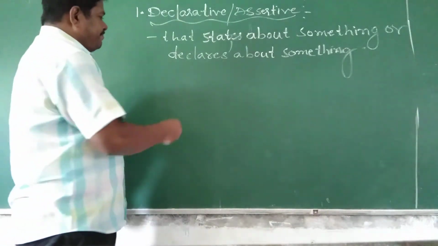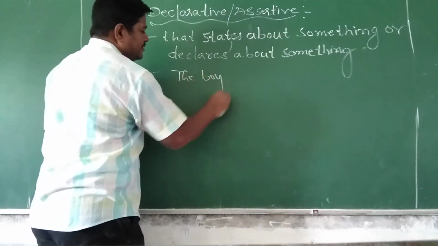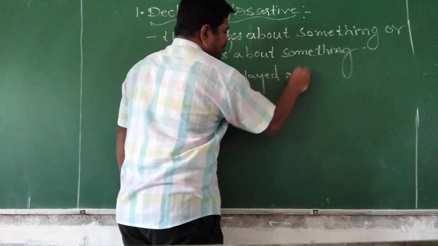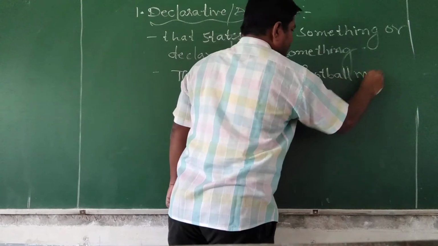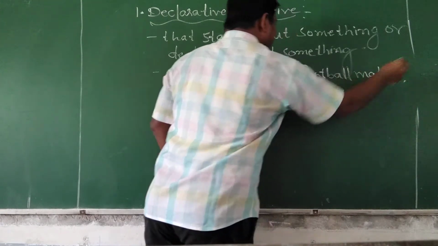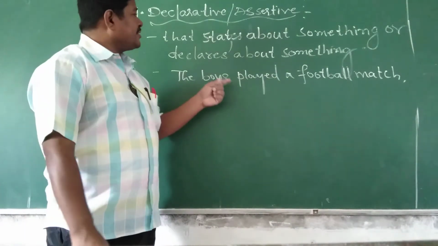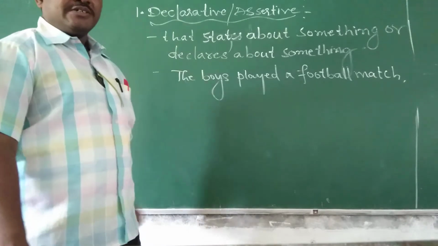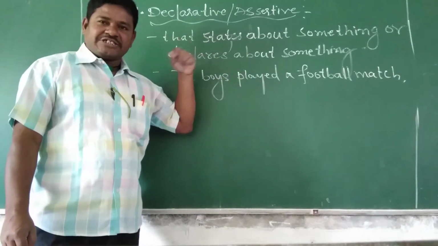For example, the boys played a football match. The boys played a football match is a sentence. What kind of sentence? It is a declarative or assertive sentence which states that the boys played a football match.